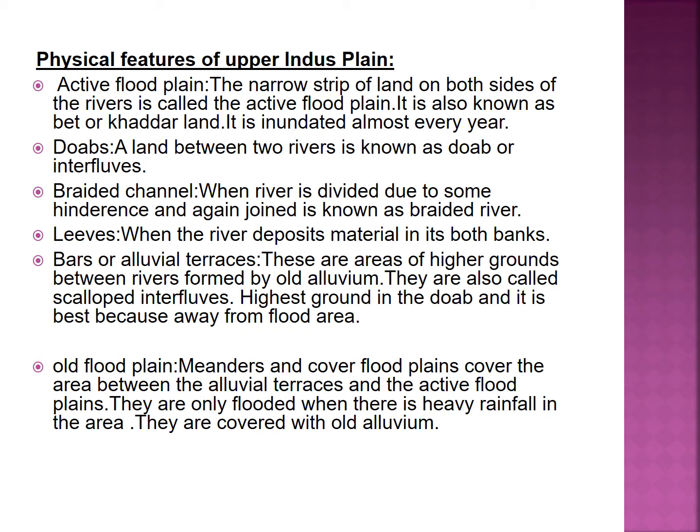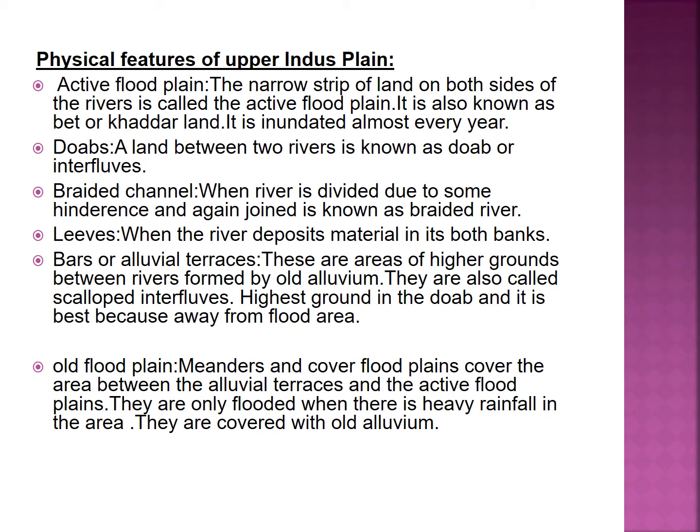Next one is Doabs. A land between two rivers is known as Doab or interfluves. Inter means middle, fluves mean liquid, so it is also known as interfluves. And Doab: do, two, abs, water. Two waters, the area which is present between two waters, that is the two rivers, is known as Doab.